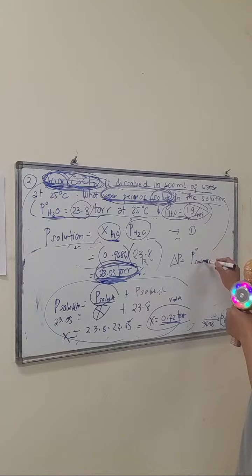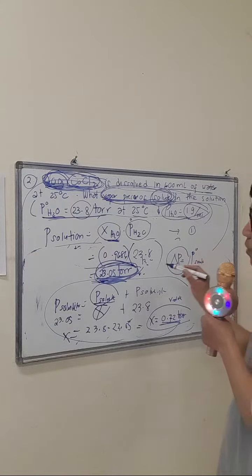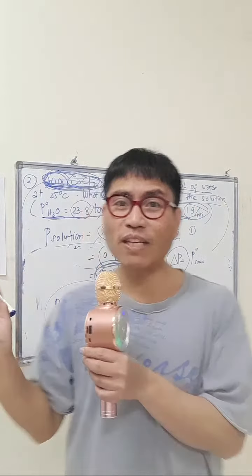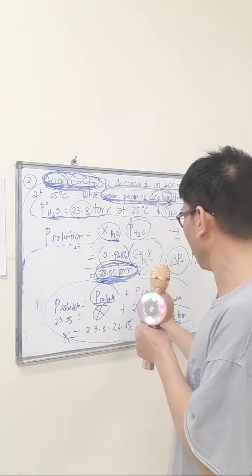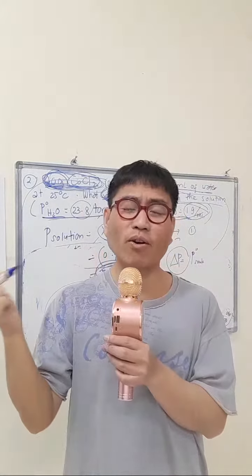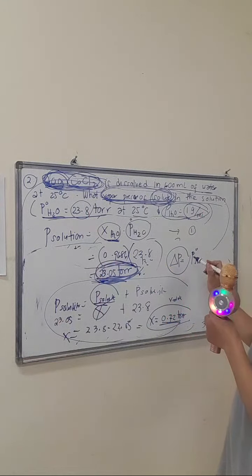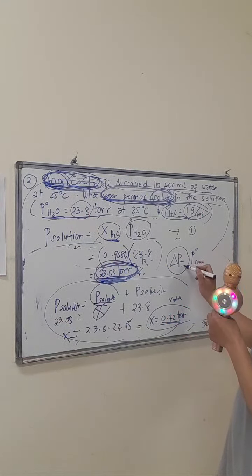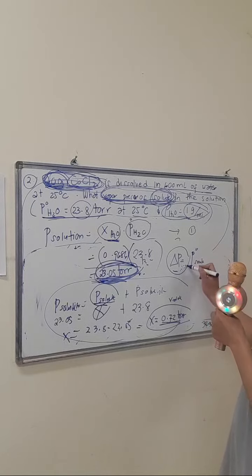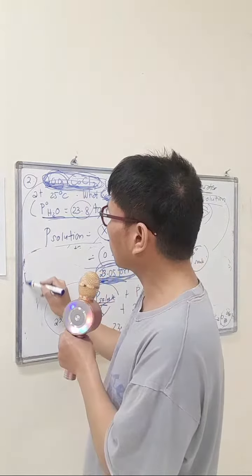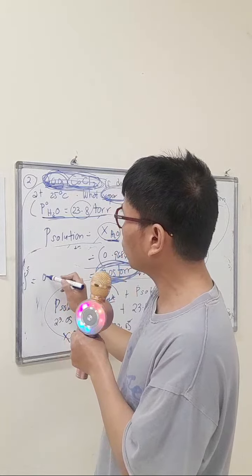And this is the reason why some books and references use delta P because of this concept. It's not discussed there, but I researched on my own why it becomes like that. So the change in vapor pressure, or the difference in vapor pressure between the solution and the solvent, will be just equal to the vapor pressure of the solute, which is 0.72 torr. Wow. So the vapor pressure of the solute is 0.72 torr.